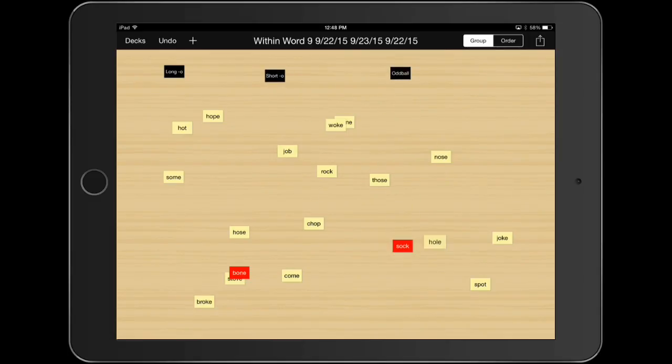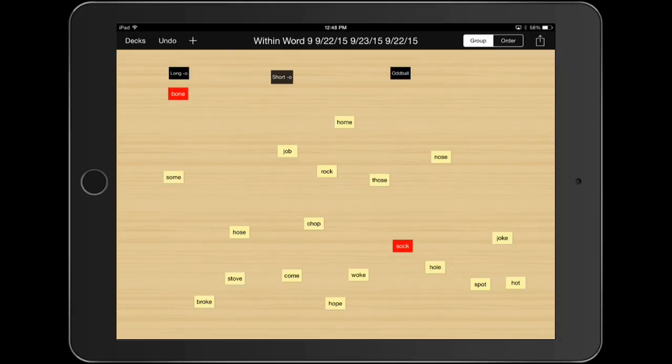Now let's talk about what the cards mean. First, we see the long O card. That is for words that have the long O sound, such as bone. Let's stretch out the sounds in the word bone again. Bone. As you can hear, you can really hear that long O sound in bone. The letter says its name.